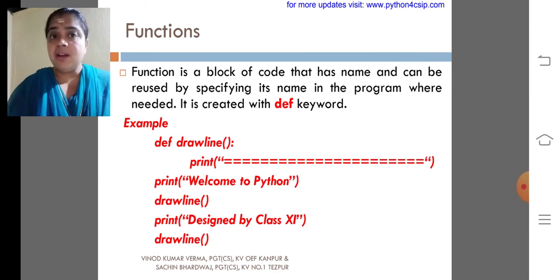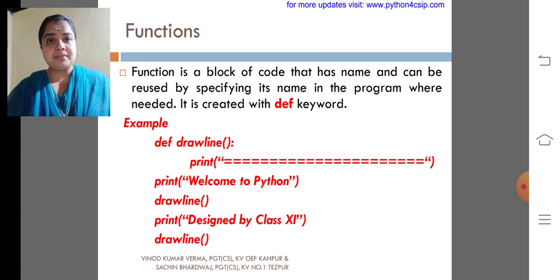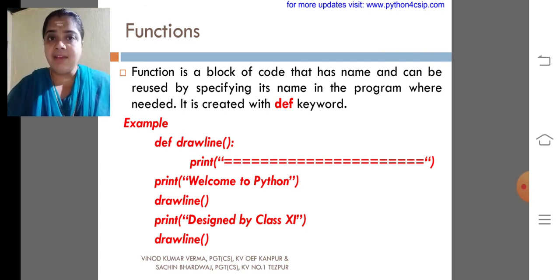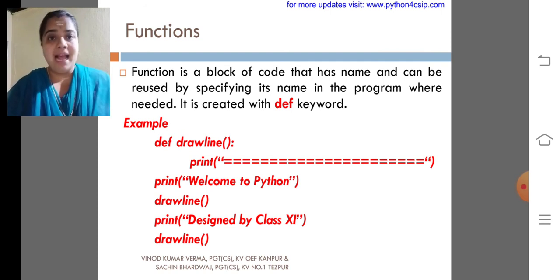My dear children, how can we identify a header? It should have a colon as a terminator. So in this particular example, def draw line, brackets and a colon represent a function definition's header.